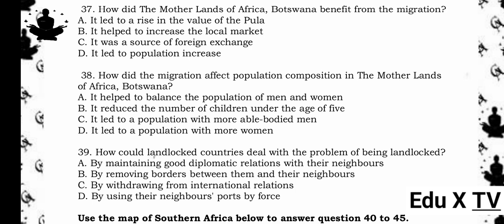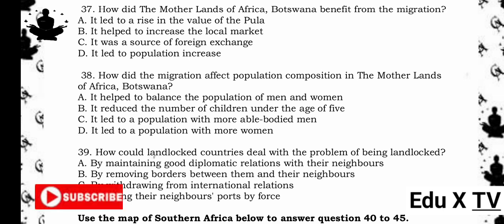The answer is C. It was a source of foreign exchange. Reason being, migrants sent money, remittances, back home in foreign currency, which brought foreign exchange into Botswana's economy, boosting household income and national reserves.